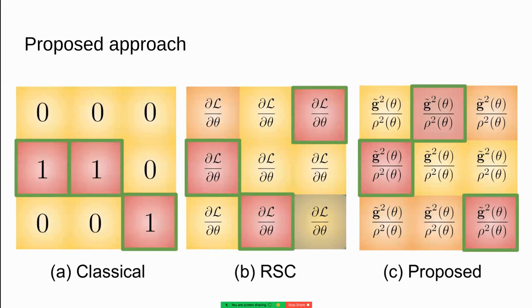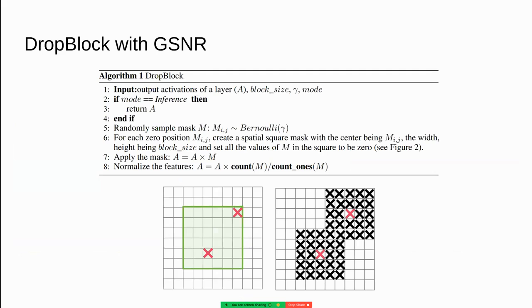In our approach, we advocate for guiding the dropout procedure by muting parameters with the highest GSNR. Our approach builds upon DropBlock, a straightforward extension of dropout designed specifically for convolutional neural networks. Traditionally, DropBlock zeroes patches of parameters by randomly selecting patch centers using Bernoulli sampling. In our variant, we opt to select patch centers based on highest GSNR.